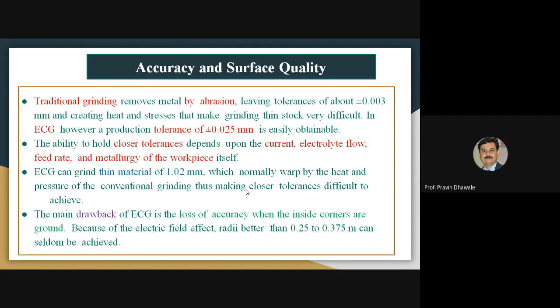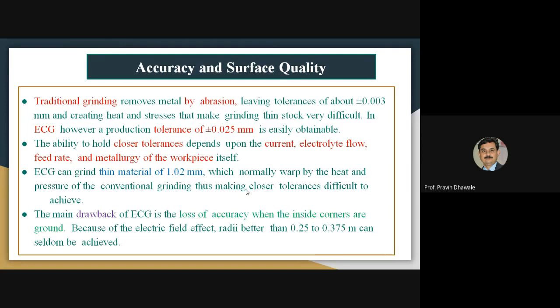Traditional grinding removes metal by the abrasion process and gives a tolerance in a range of 0.03 plus or minus, and it also creates certain thermal traces in the work material. However, if we use the electrochemical grinding process, we can get a close tolerance in a range of plus or minus 0.025 mm, easily achievable compared to traditional grinding.